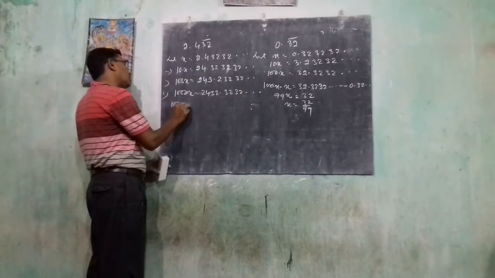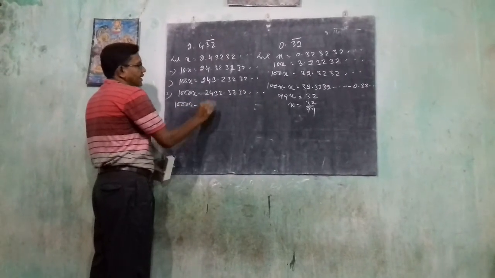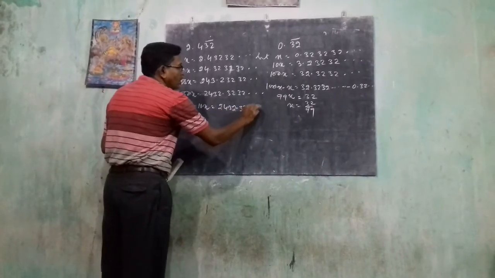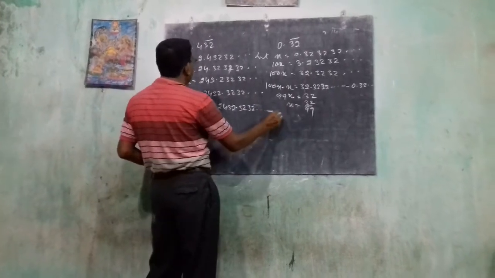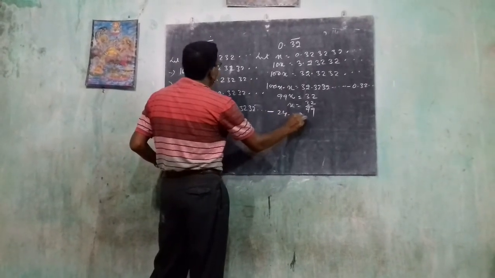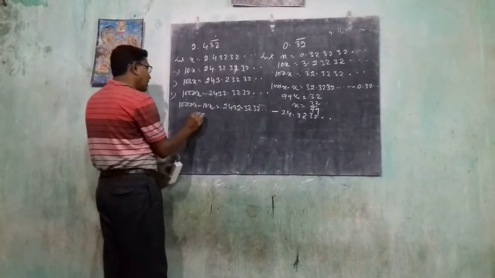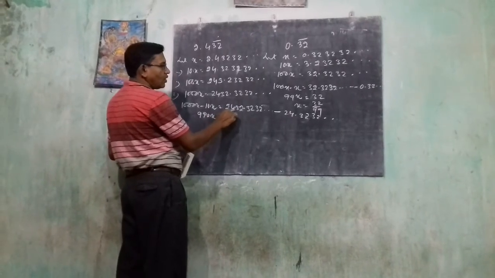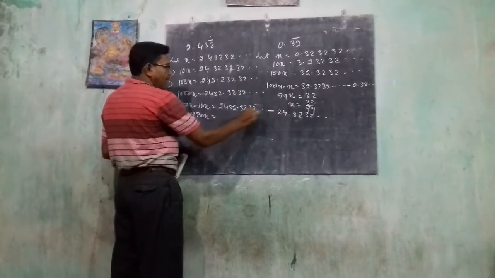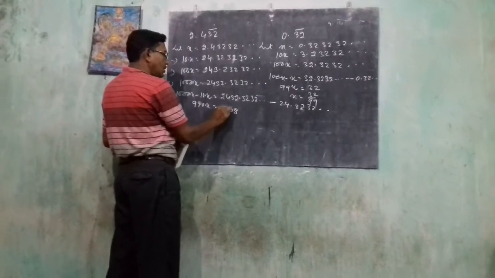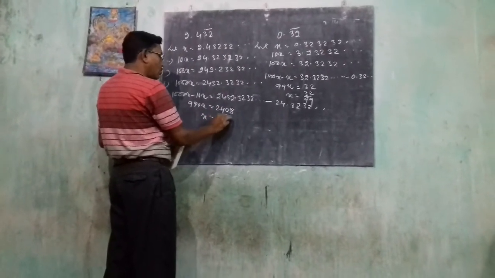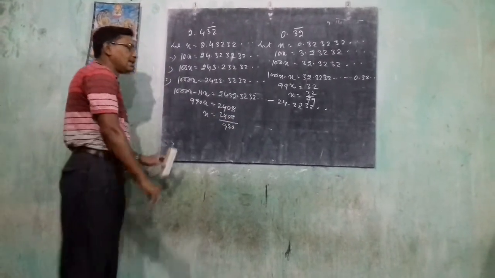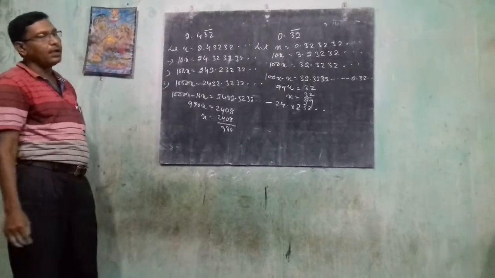So from the 1000x we subtract the 10x: 2432.3232 dot minus 24.3232 dot. Then 990x equal to 2432 minus 24, that is 2408, then x equal to 2408 by 990. This is our rational number. So this type you can find.